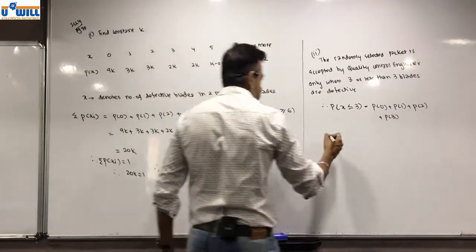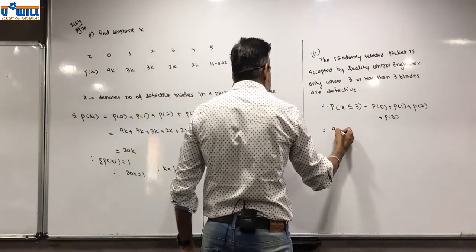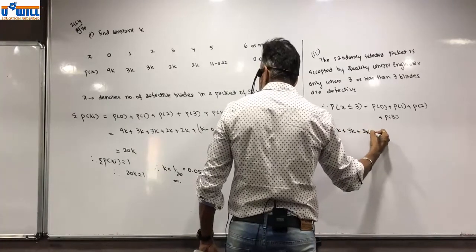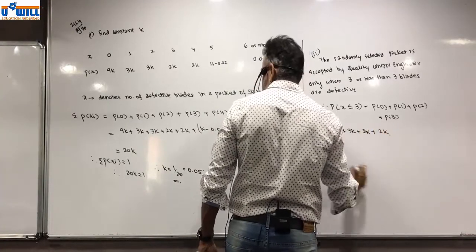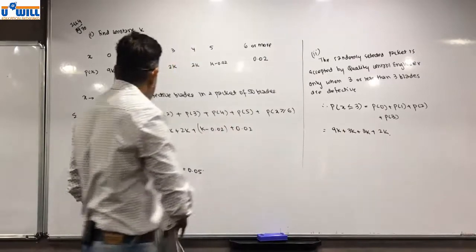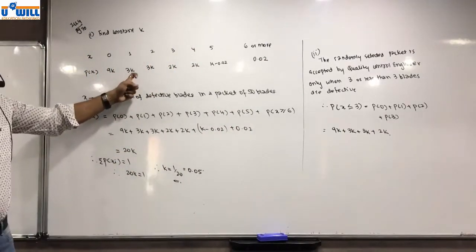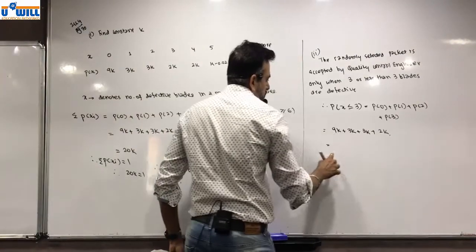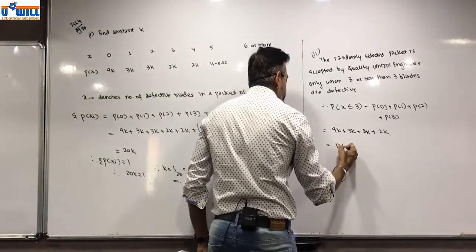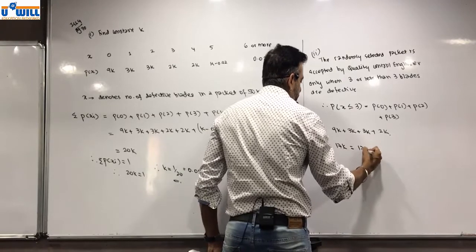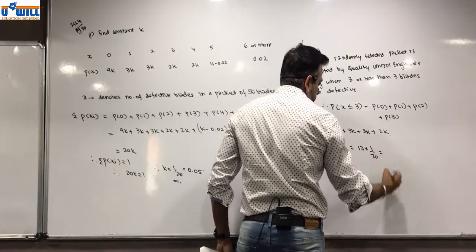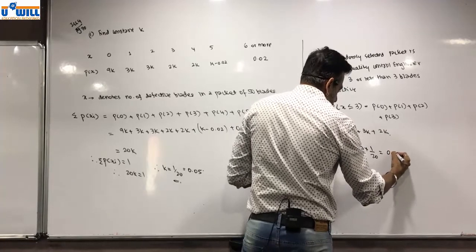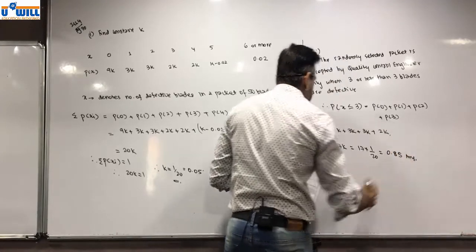Write this, which is equal to 9k plus 3k plus 3k plus 2k, which is equal to 17k, which is equal to 17 into 1 by 20, which is equal to 0.85. Answer.